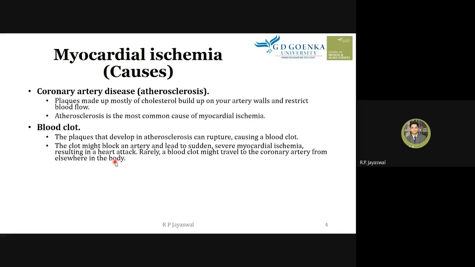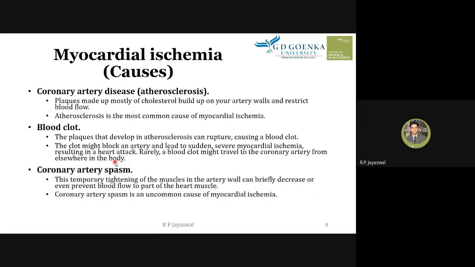But if there is atherosclerosis inside the coronary artery itself, once the plaque is ruptured, it can stimulate the blood clot formation, and it can block the artery.